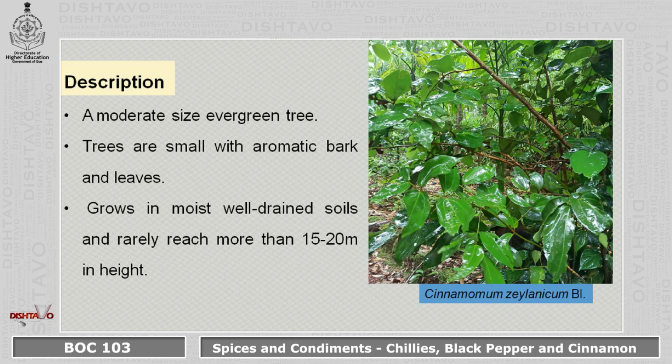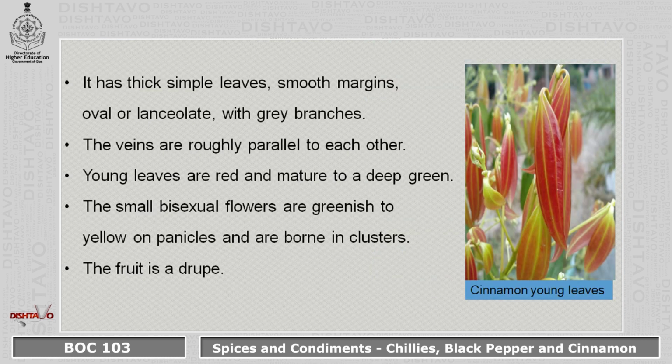In the description, it is a moderate sized evergreen tree. The trees are small with aromatic bark and leaves. It grows in moist, well-drained soils and rarely reaches up to 15 to 20 meters in height. It has thick, simple leaves, smooth margin, oval or lanceolate with grey branches. The veins are roughly parallel to each other. The young leaves are red and mature to a deep green. You can see in the picture here.